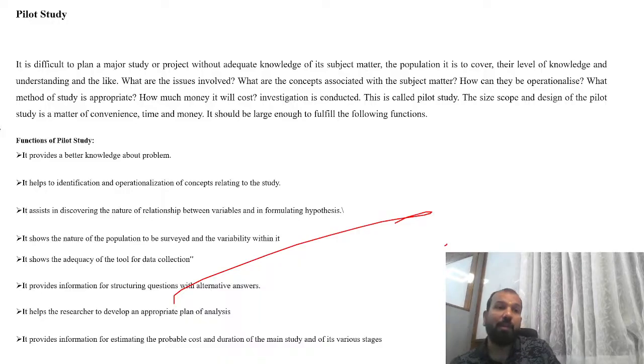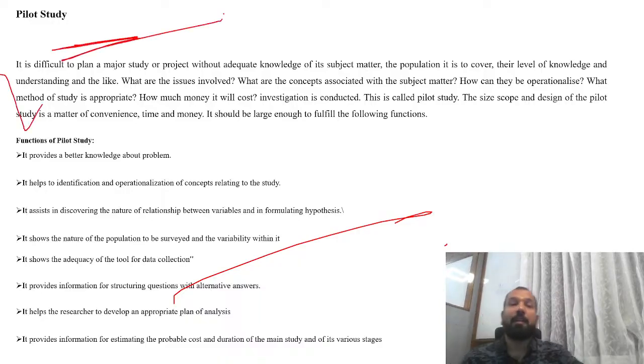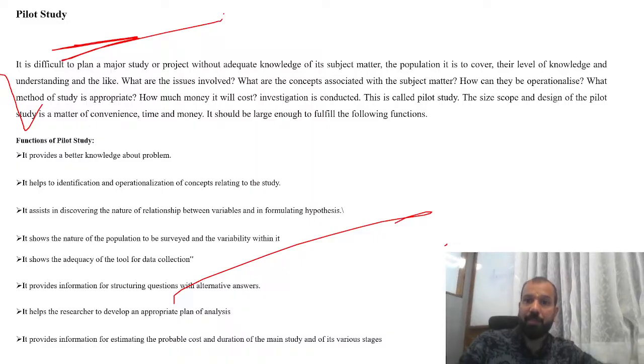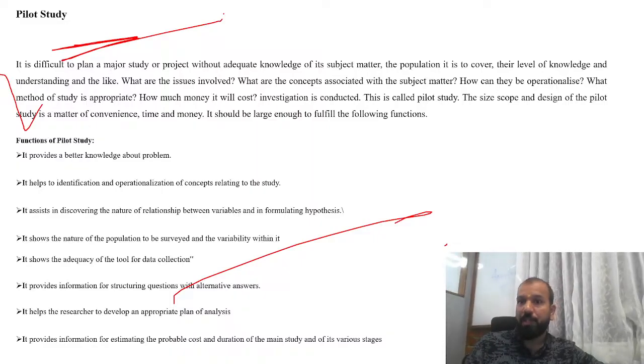What is the pilot study all about? It is difficult to plan a major study or project without adequate knowledge of the subject matter, the population to be covered, and their level of knowledge and understanding, the likes.